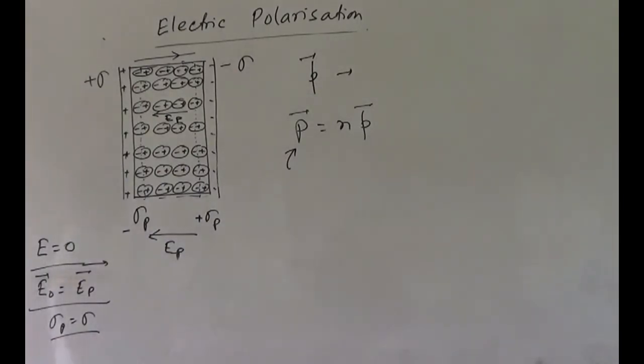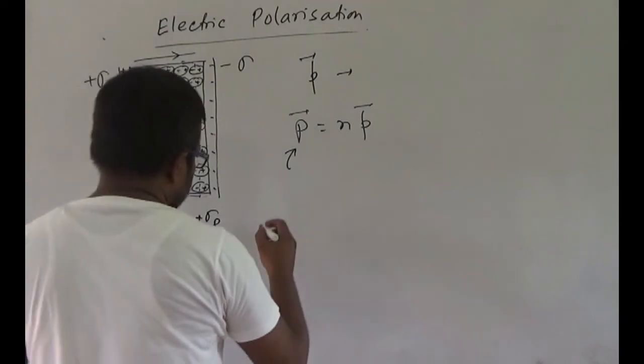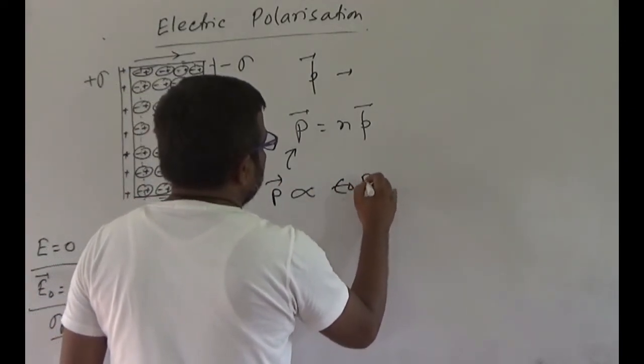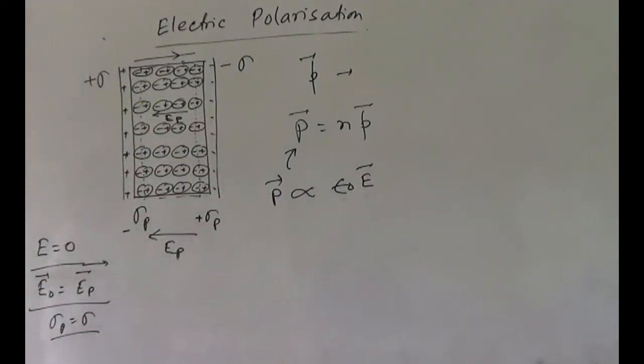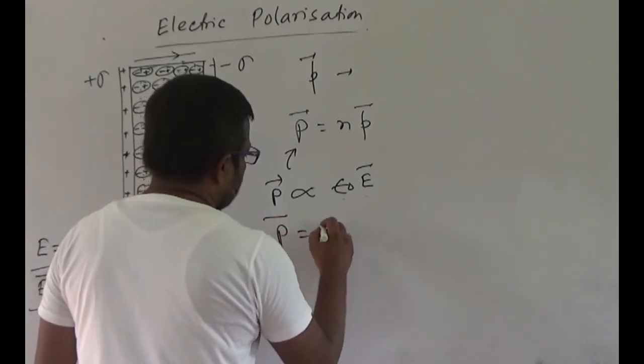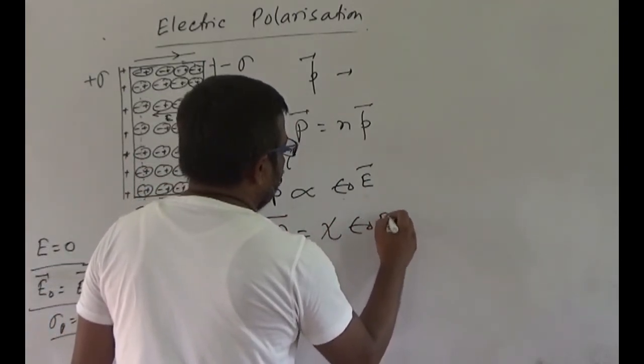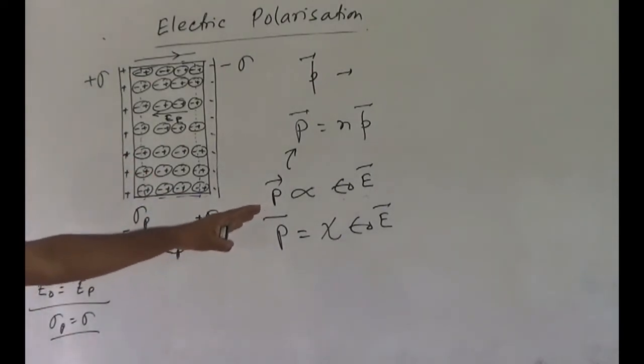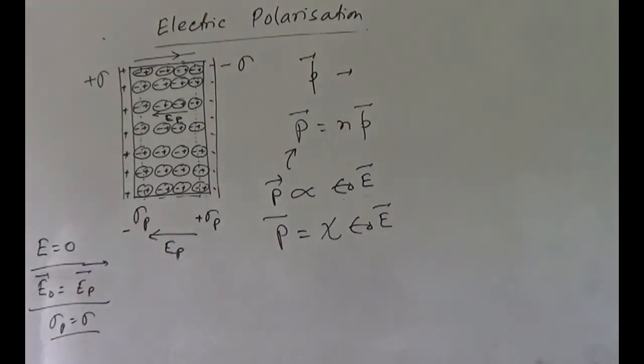Now we have already written that P is proportional to epsilon naught E, or you can write P is equal to chi epsilon naught E. In that case E was E0. Now here E is the field inside the dielectric, that means E is the final reduced electric field.